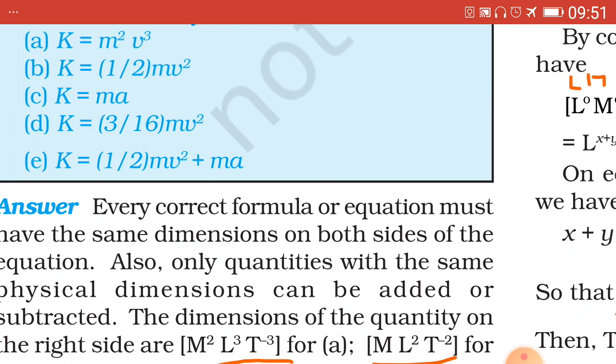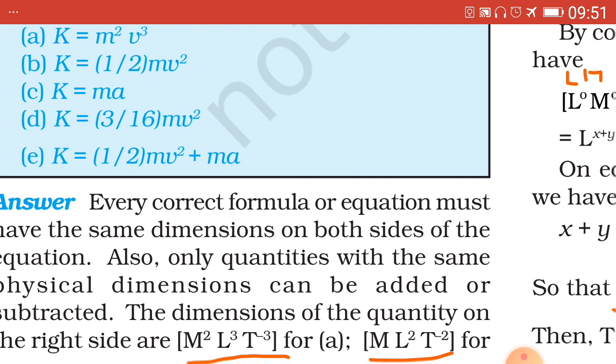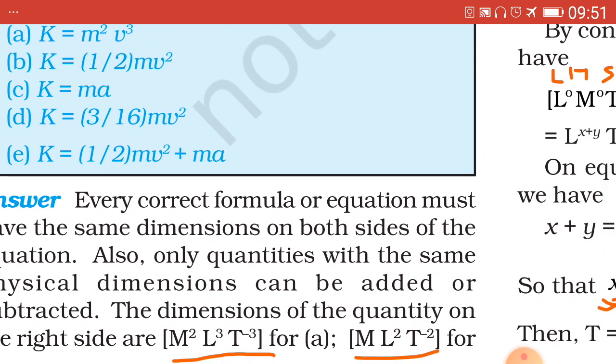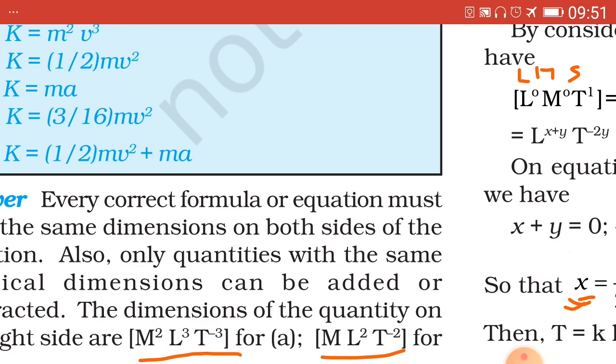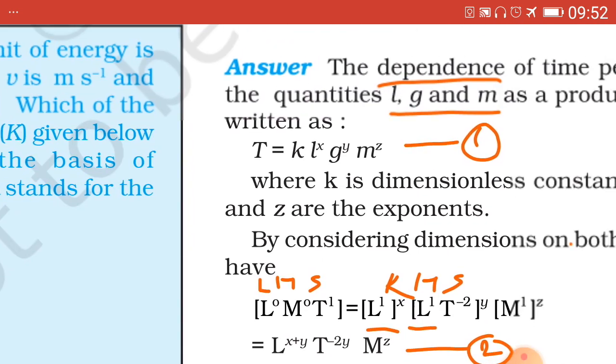First we calculate the dimensional formulae of the above equations. LHS remains the same, which is equal to m raised to 1 L2 T minus 2, and then we come to the conclusion. Second one, B part, is K equal to 1/2 mv square. Now 1/2 is a number not taken into consideration. M means m raised to 1. Again V square means L2 T minus 2.